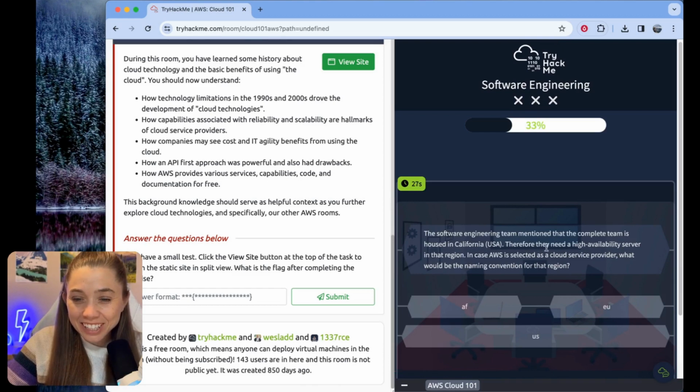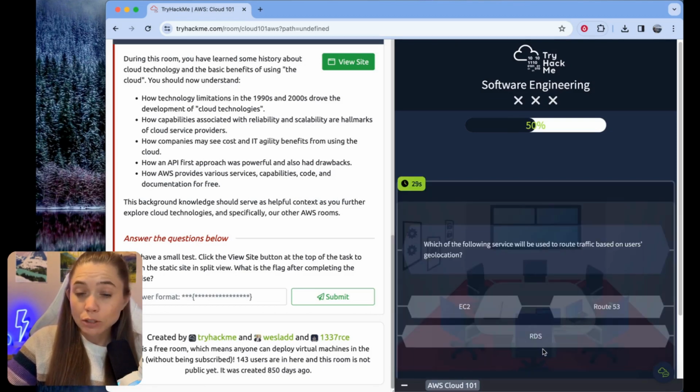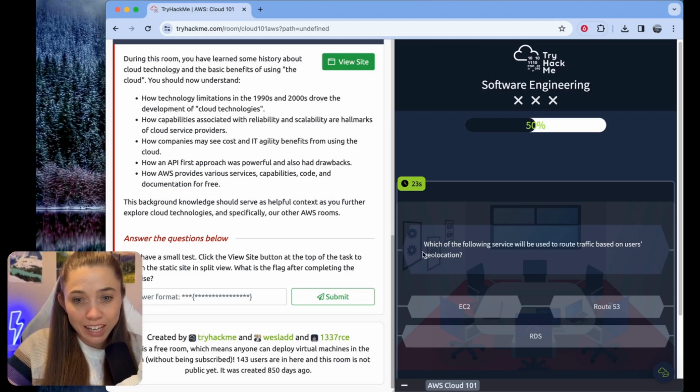The software engineering team mentioned that the complete team is housed in California, therefore they need a high availability server in that region. If AWS is selected as cloud service provider, what would be the naming convention for that region? Oh, okay. I didn't really dive into these in the video, but what they're looking for here is the naming convention for the region. US East 1, if you're familiar, or US East 2, or US West 1, or US West 2. California would be US West 1, I guess.